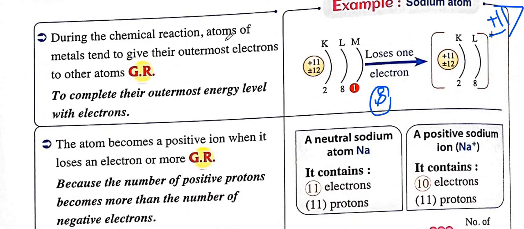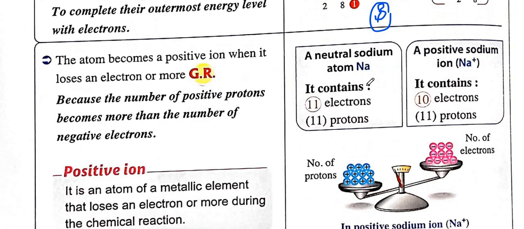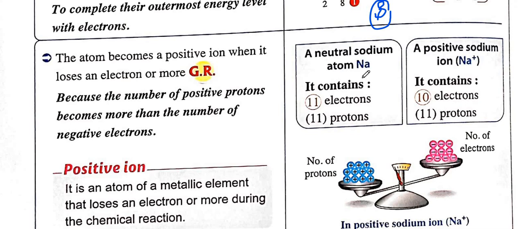So during the chemical reaction, atoms of metals tend to give away their outermost electrons to complete the outermost energy level. So they tend to lose an electron from their outermost energy level. As you can see, the neutral sodium atom has 11 electrons and 11 protons.